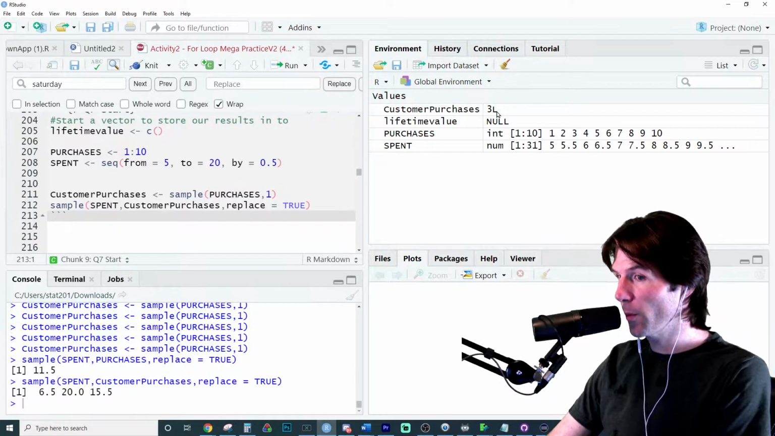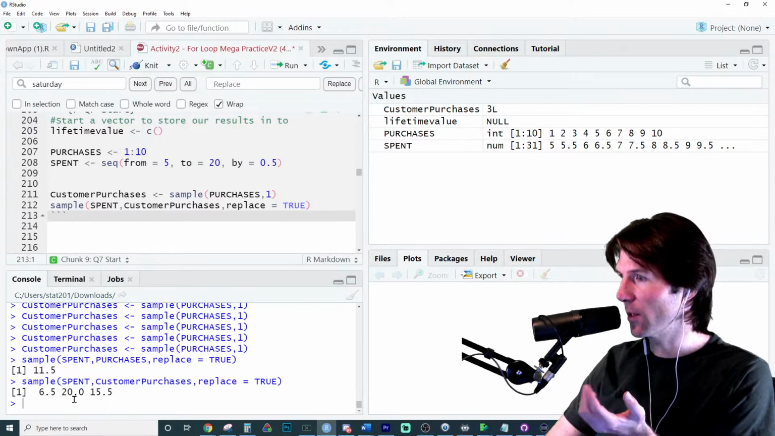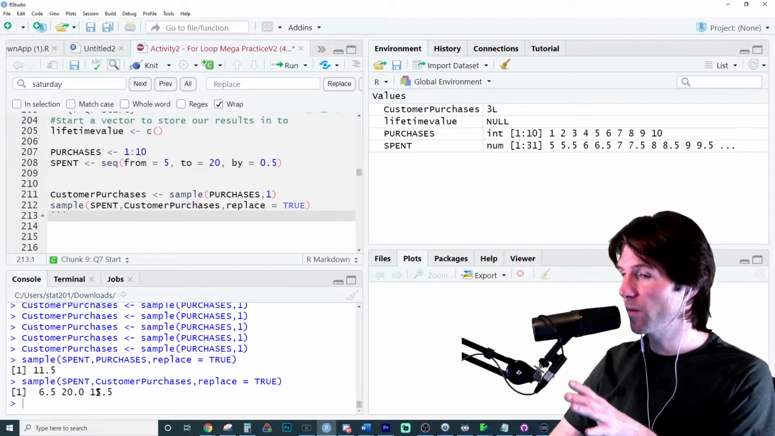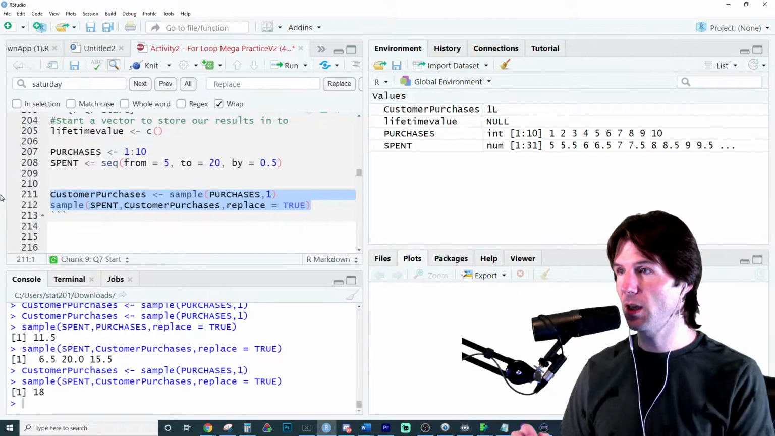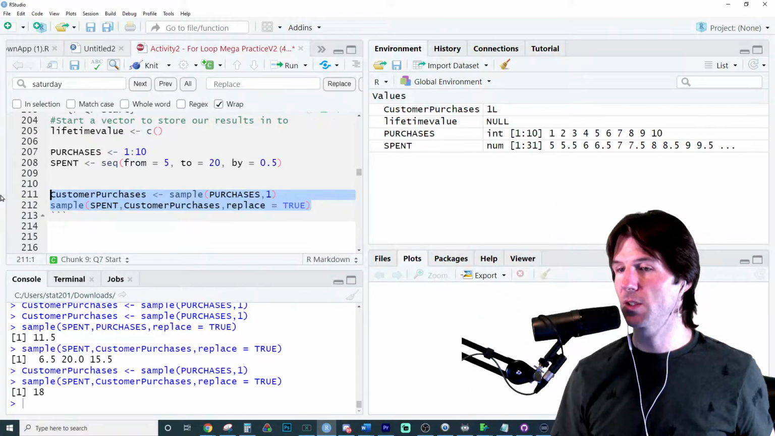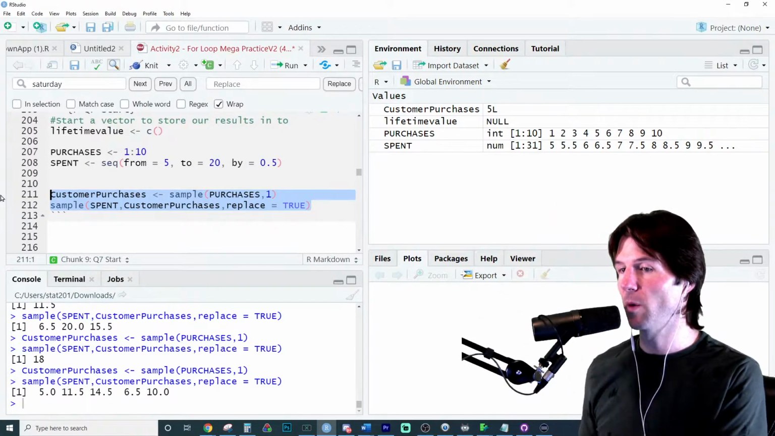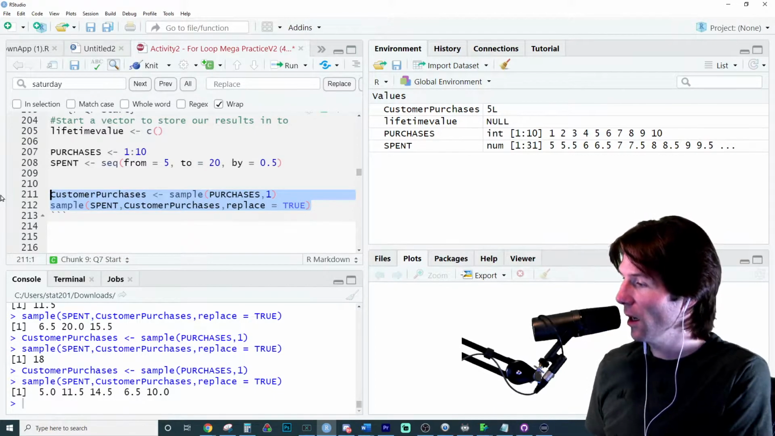So Brian made 3 purchases. The first purchase cost him $6.50. Next one cost him $20, very expensive at our store because that's the highest price item we have. The next one cost him $15.50. Does this make sense right here? If you watch this code, this customer made 1 purchase that cost him $18. Look up their customer purchase to see what it comes out to. This customer made 5 purchases, and there's the purchases that that customer made.